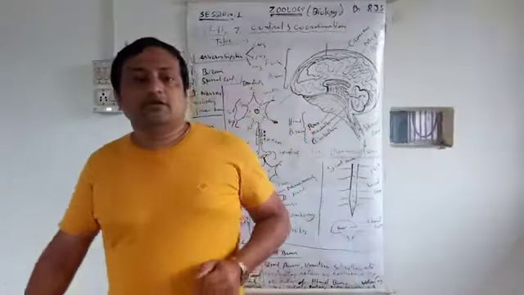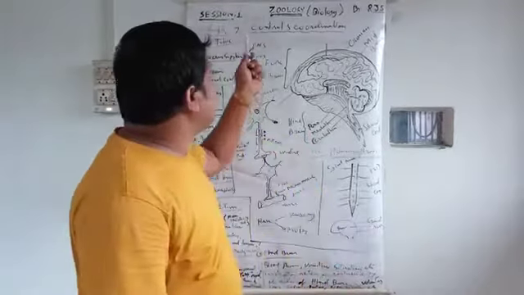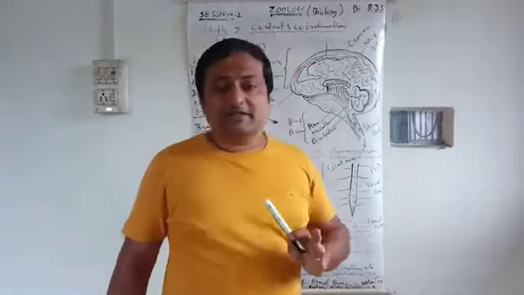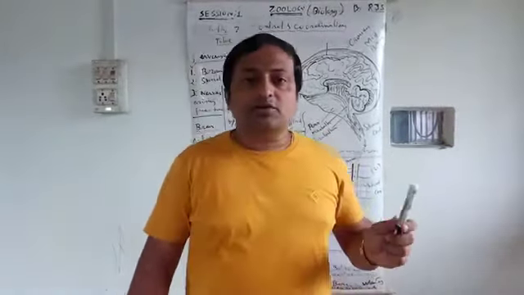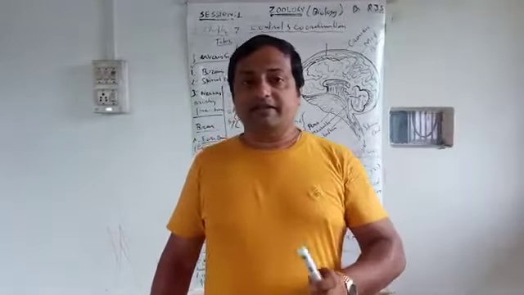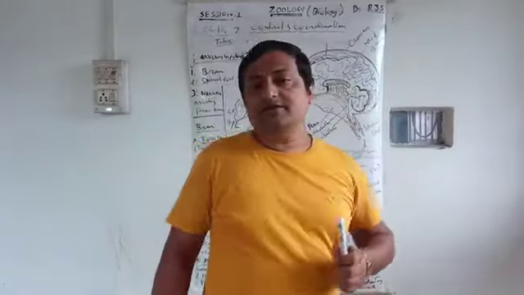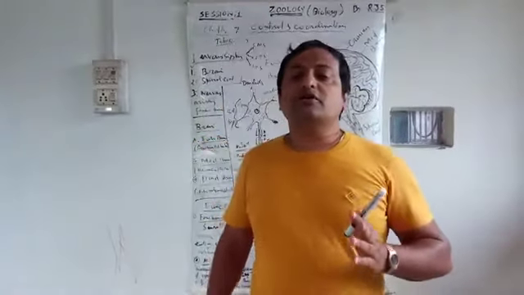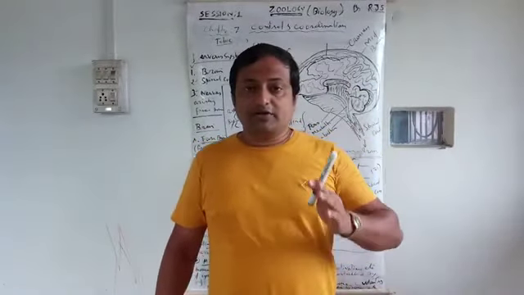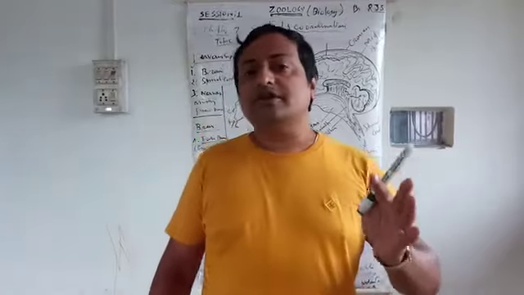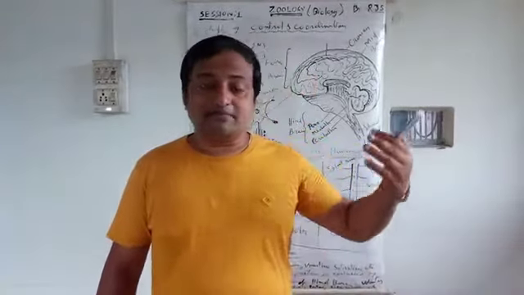Good morning, students. Today in this zoology class, we'll discuss control and coordination in animals. That means chapter 7. In chapter 7, you will be able to see that control and coordination is present. We'll discuss control and coordination in animals in zoology, and in plants in botany.